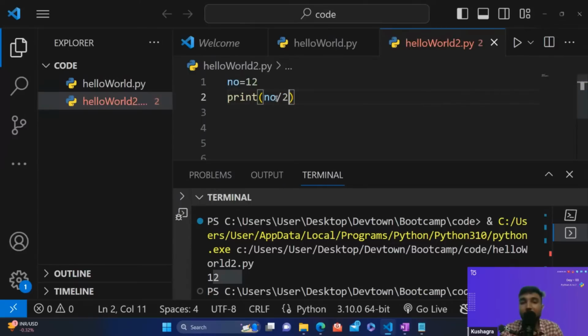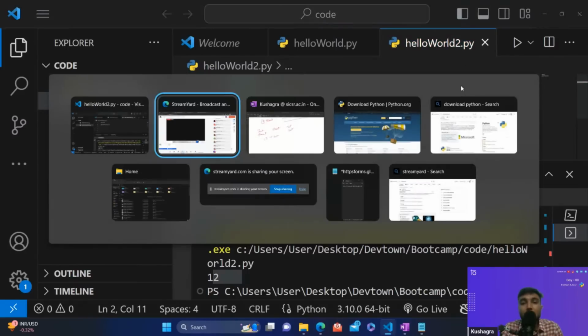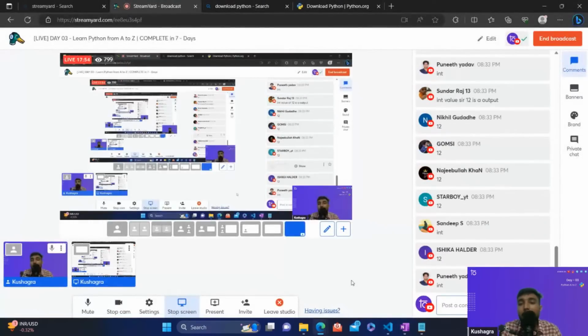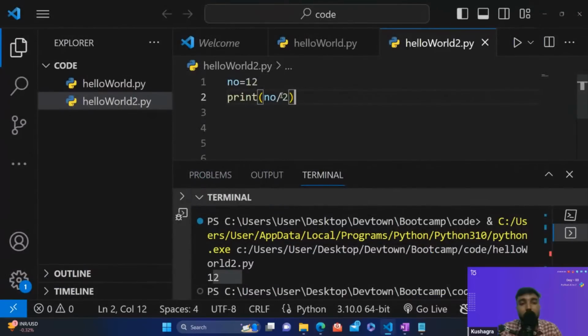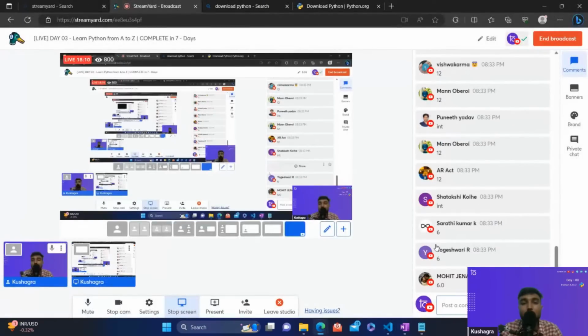Let's divide it by 2, guys. Now can anybody predict what would be the output for this code? That's absolutely correct, everybody was correct. We'll get an integer value, and that's what we are getting. Can anybody predict what would be the output for this code, guys?